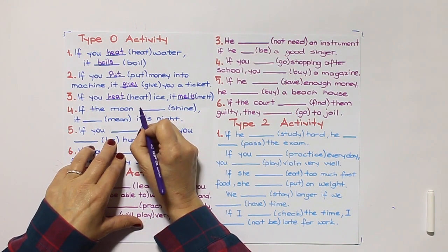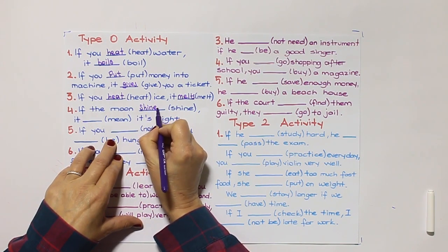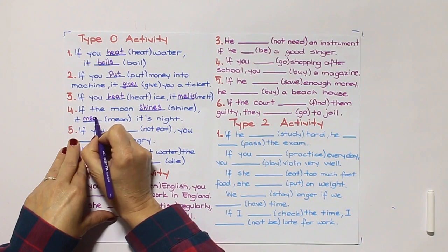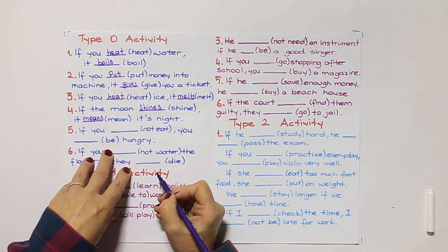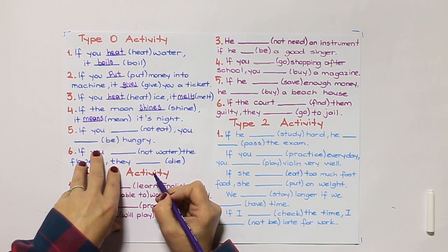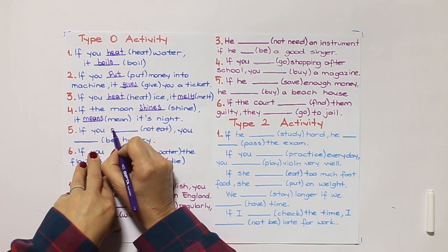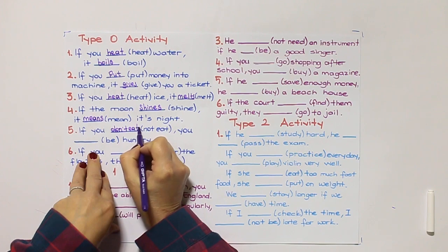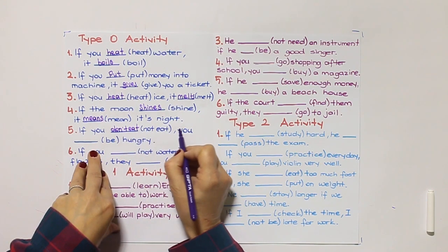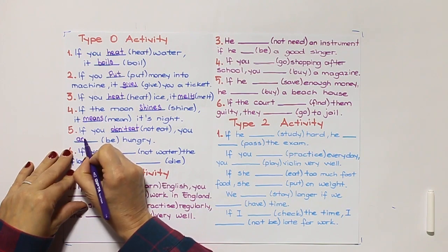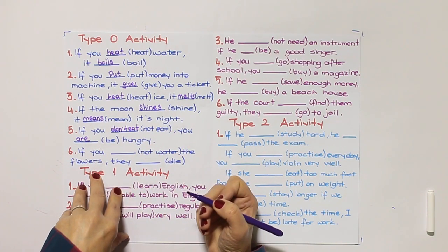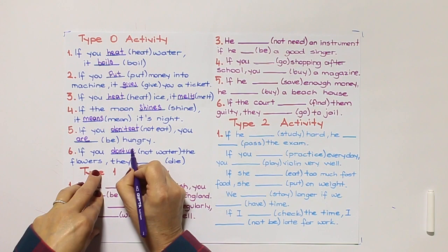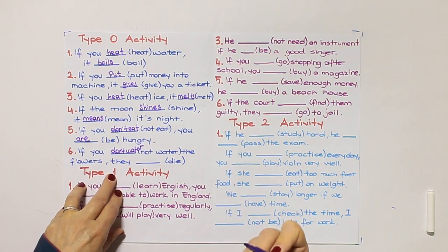If the moon shines, it means it is night. If you don't eat, you are hungry. If you don't water the flowers, they die.